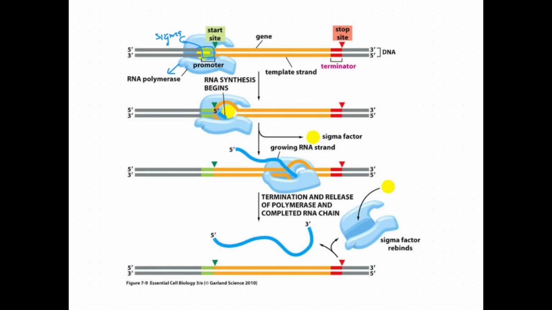We can see a transcription bubble. Transcription bubble means that when RNA polymerase attaches to the DNA, it slowly denatures the portion where RNA synthesis takes place. It looks like a bubble. So these transcription bubbles are an indication that transcription is taking place.